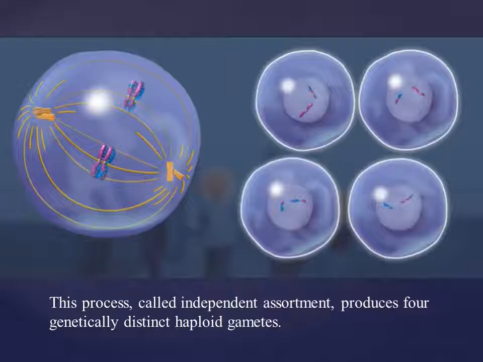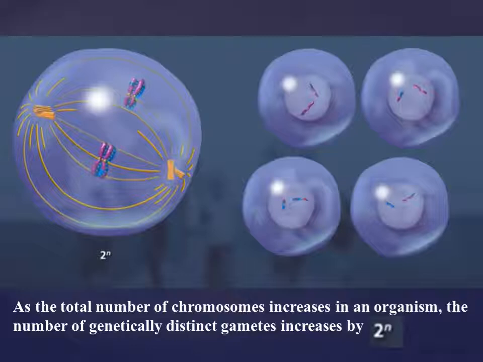This process, called independent assortment, produces four genetically distinct haploid gametes. As the total number of chromosomes increases in an organism, the number of genetically distinct gametes increases by 2 to the power n.